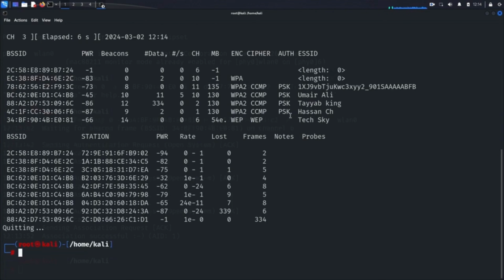By executing a fake authentication attack, we've demonstrated the strategic approach required to crack a WEP key in scenarios with minimal data traffic. In our next video, we'll delve even deeper into packet injection techniques and explore advanced strategies for network exploitation.